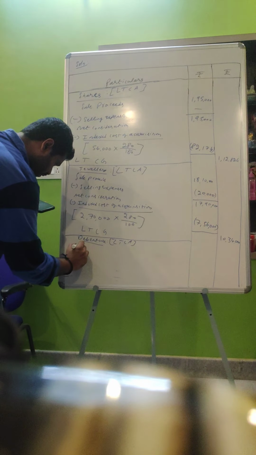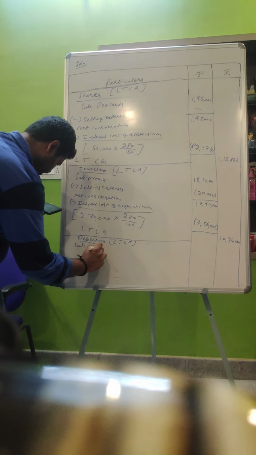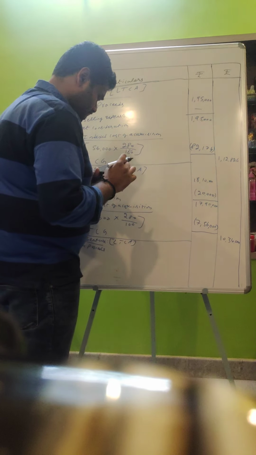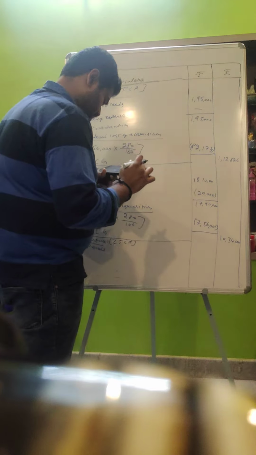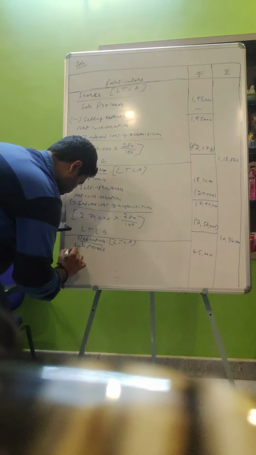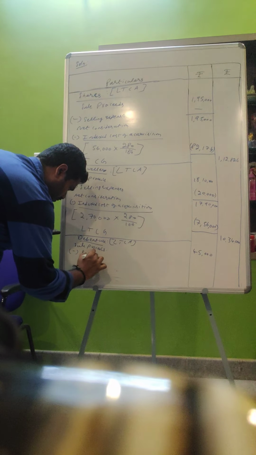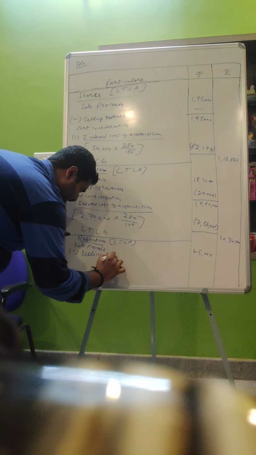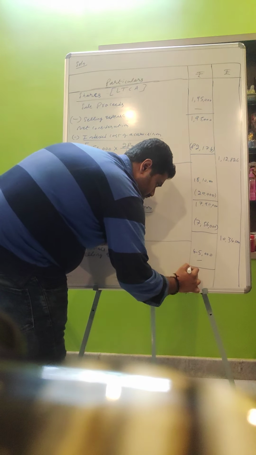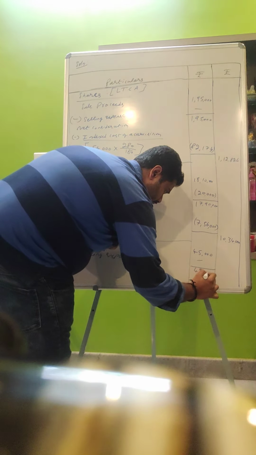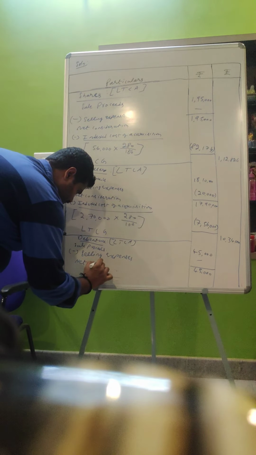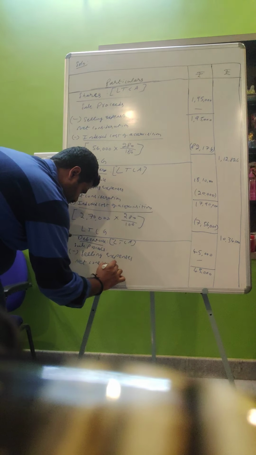Therefore, sale proceeds $45,000, less selling expenses as nil. So net consideration will be 45,000.